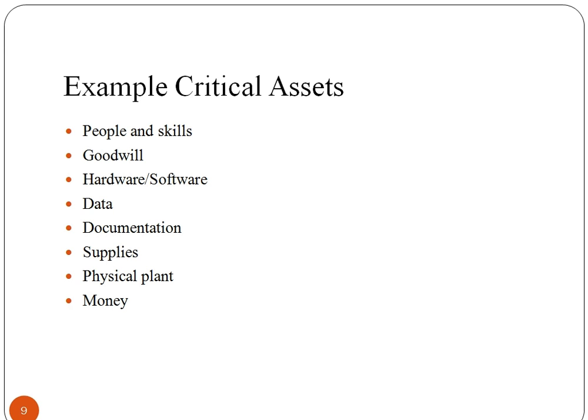Fixed assets are property, plant, and equipment. These are purchased for continued and long-term use in earning profit in a business. Intangible assets lack physical substance and are usually very hard to evaluate. They include patents, copyrights, franchises, goodwill, and trademarks. Tangible assets are those which have a physical substance, such as buildings, real estate, vehicles, inventories, and equipment. Critical assets include people and skills, goodwill, hardware, and software.